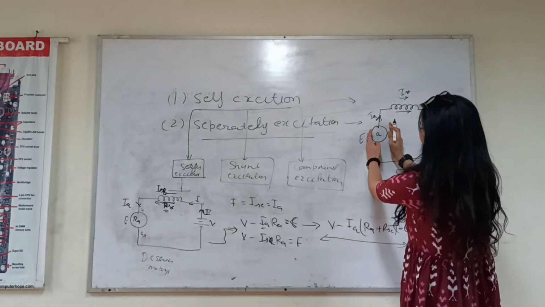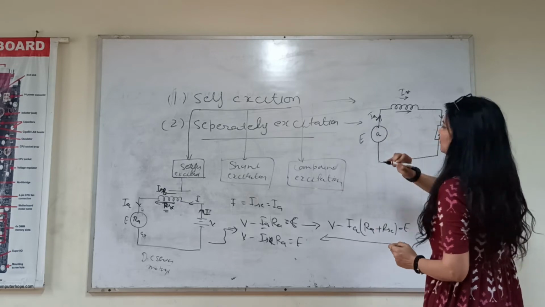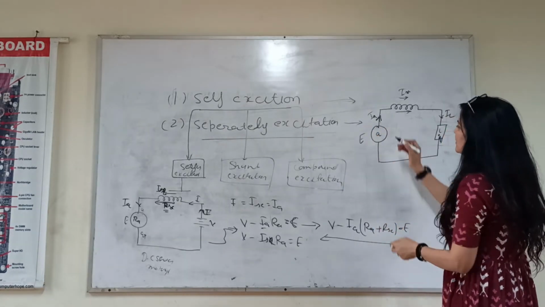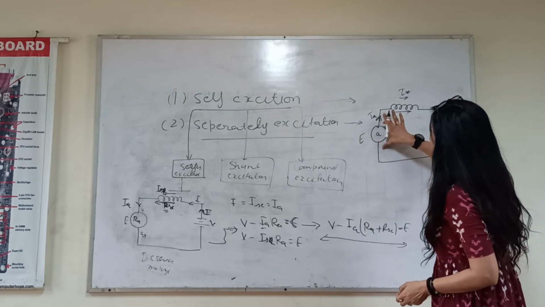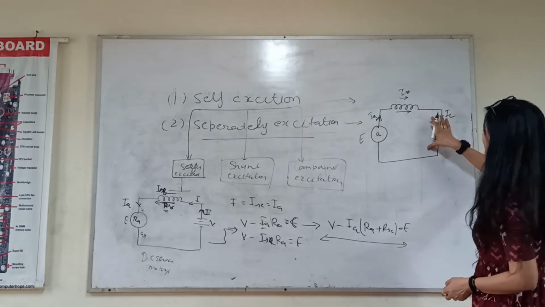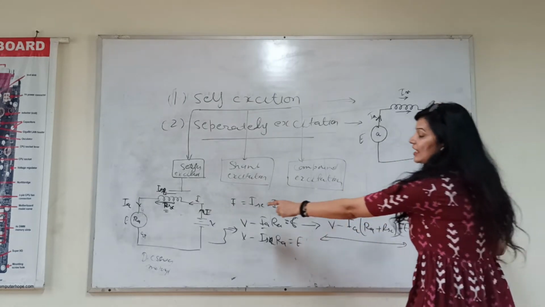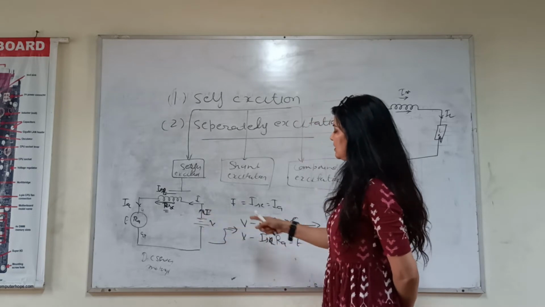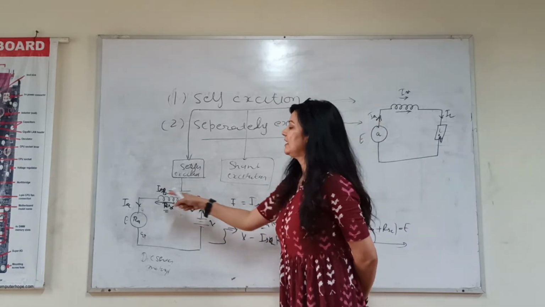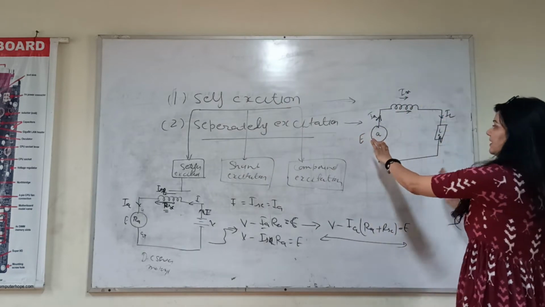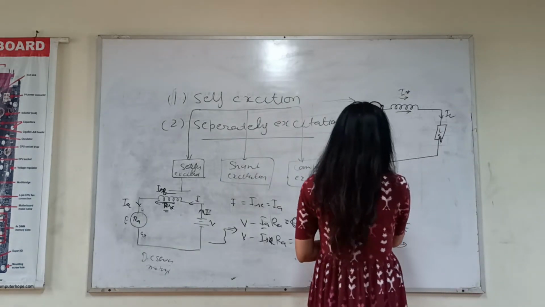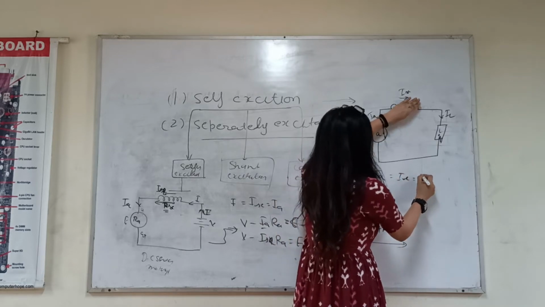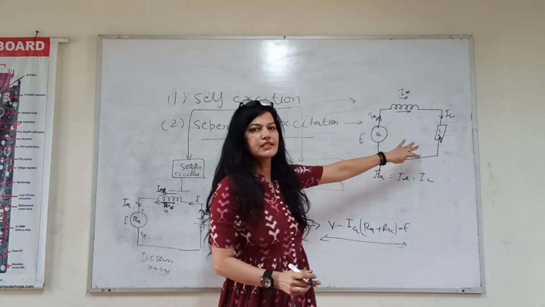In this case, the current starts from here, because first your EMF will be induced, then your current will start. This current goes first in the armature, then in the field winding, and then here. So as in this case, your total current was the same as this and the same as this. Again it is on the same line, so the current will remain the same. I is equal to ISE is equal to IA, because all are in series.